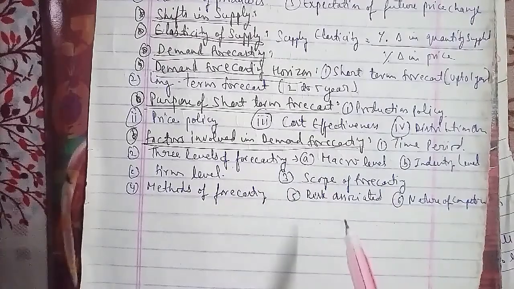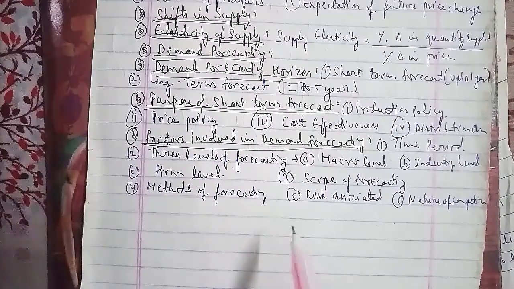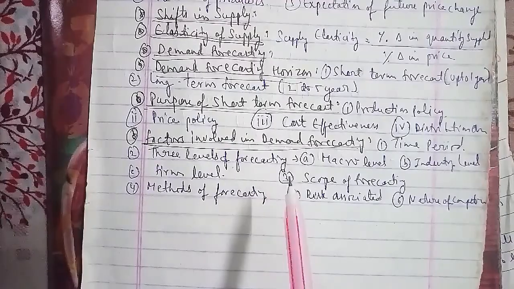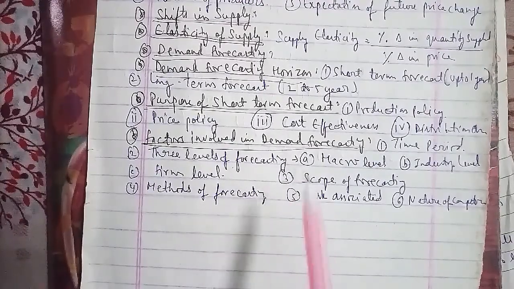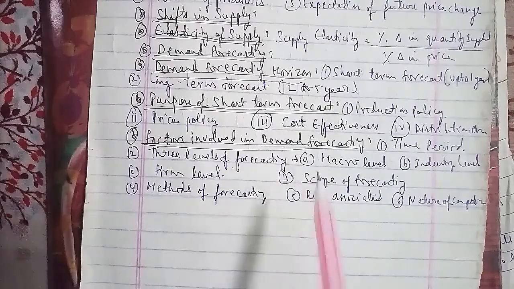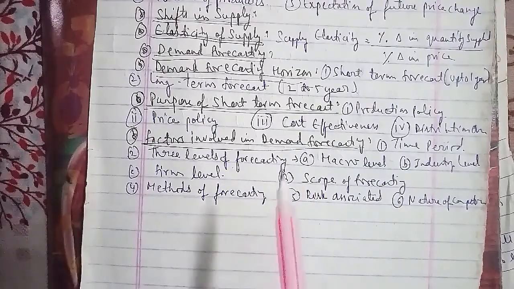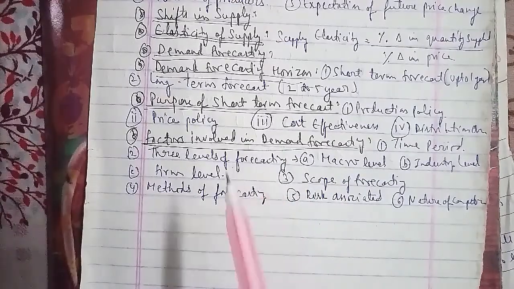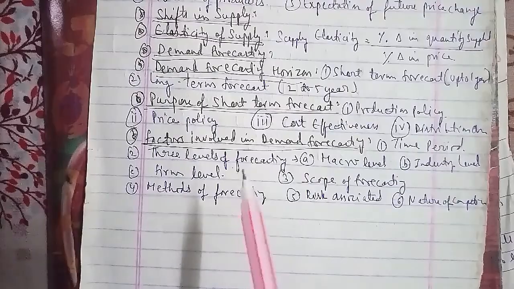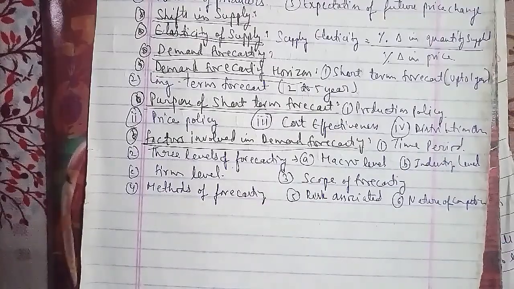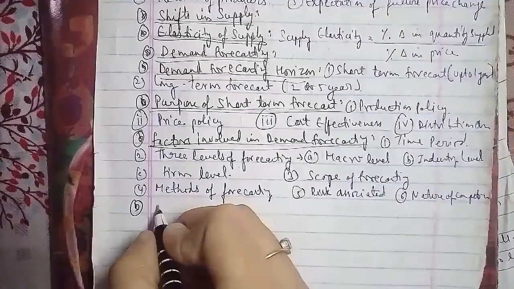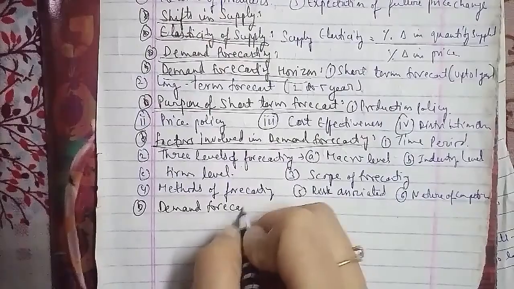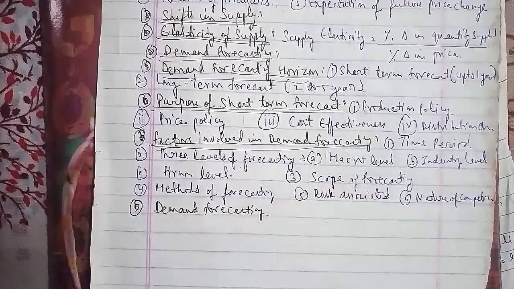First, we'll discuss the survey of the buyer's intention. Here, customers are directly contacted to find out their intentions to buy the commodity in the near future, and the intentions are recorded through personal interviews, email or postal services, telephone interviews, and questionnaires. That is the survey of the buyer's intention.